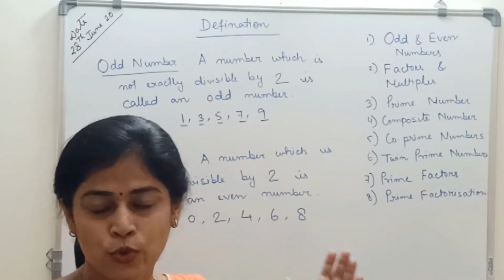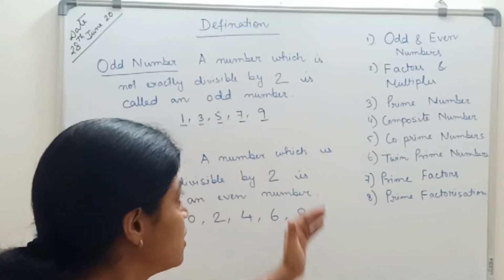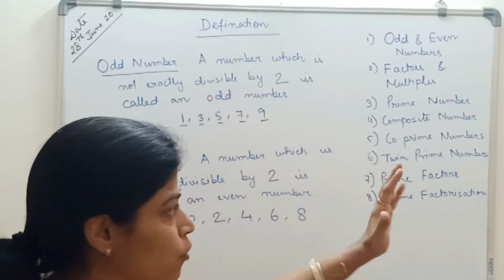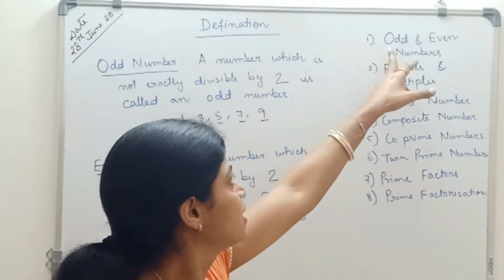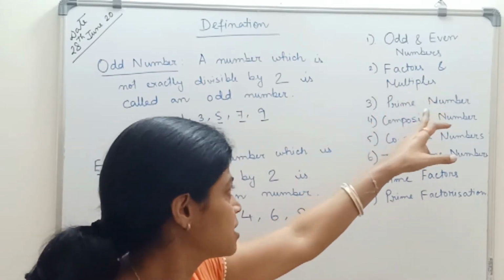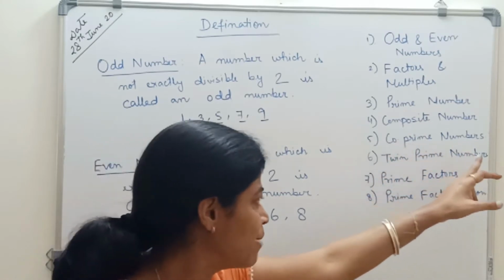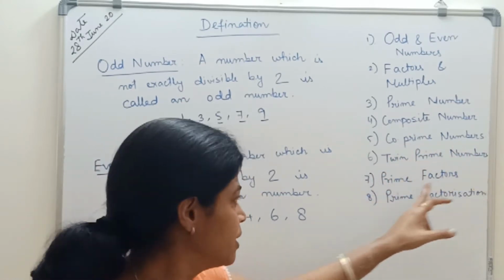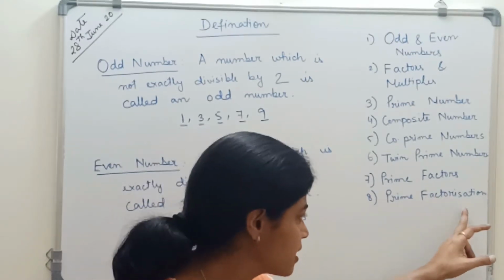Here today I will be explaining a few definitions for clear concept of the chapter. So what are the definitions I will be explaining here? Number one is odd and even numbers, then factors and multiples, then prime numbers, then composite numbers, and what are co-prime numbers, what are twin prime numbers, and what are prime factors, and what are prime factorization.